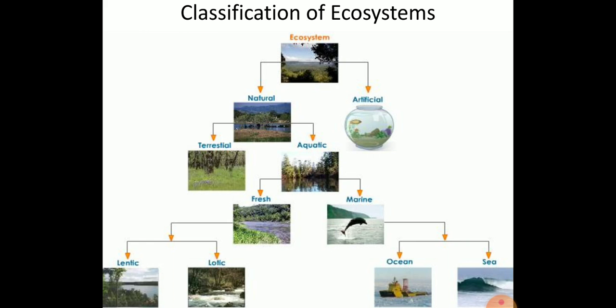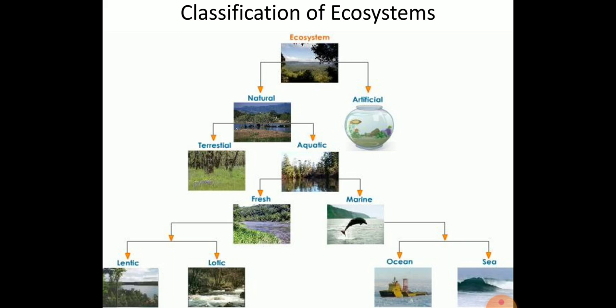In each type of ecosystem, the plants and animals adapt to different situations. In the lotic system, the water current is high, and the plants and animals, zooplankton or phytoplankton, adjust to those environmental conditions.